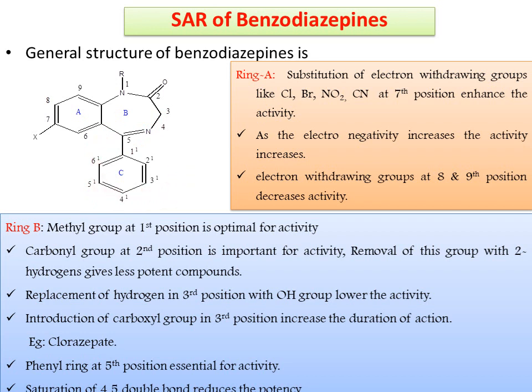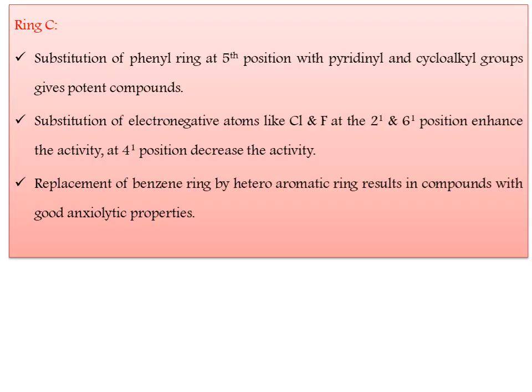This is about ring B. And next one is ring C. In ring C, only one modification is made, that is at the 2' position with an electronegative atom. So in ring C, there is substitution of the phenyl ring at the 5th position with pyridinyl. Instead of the phenyl ring, just replace it with a pyridinyl or cycloalkyl group, which gives potent compounds.